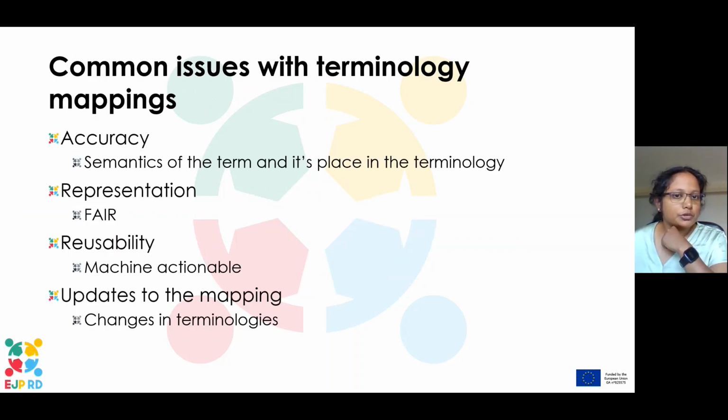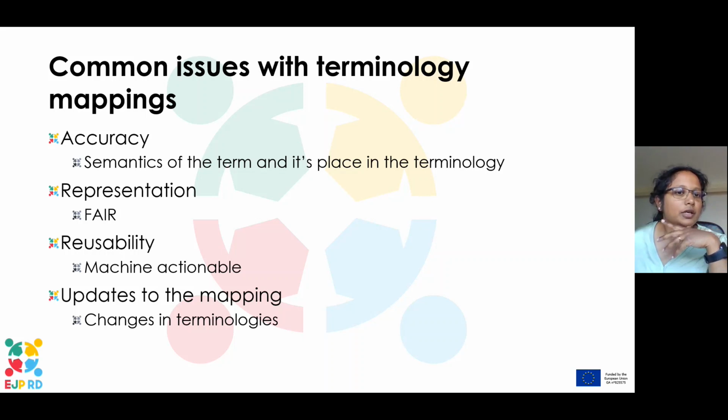We are not the first ones to do terminology mappings, of course. Several people have done it before, and they've found some common issues that come up. So first one, of course, is accuracy. You have to make sure that the two terms that you're mapping should actually have that particular mapping relationship.